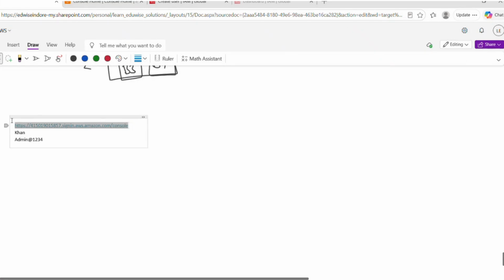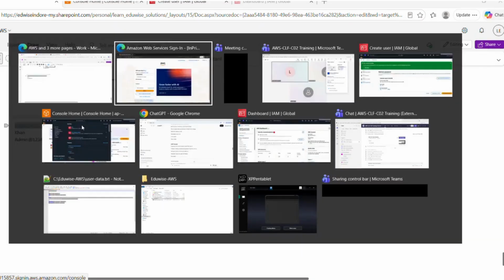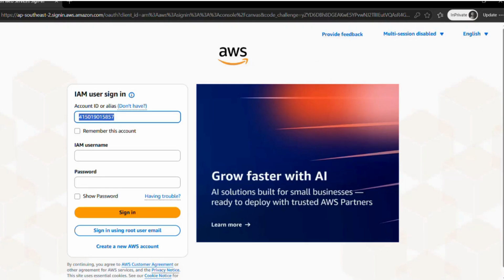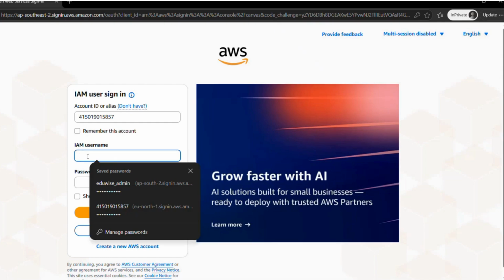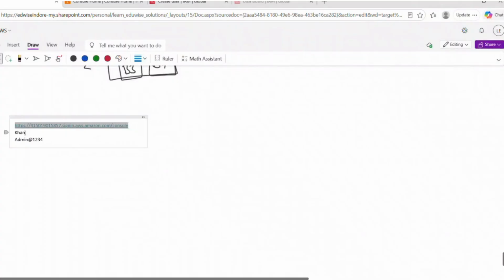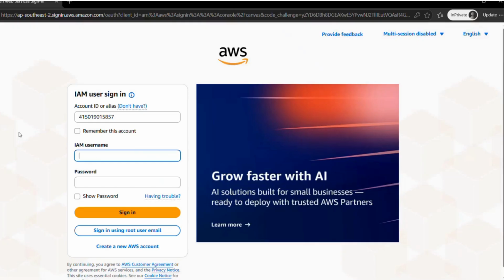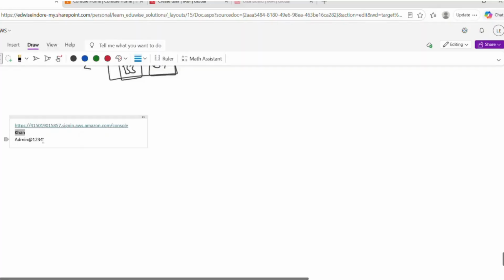See, console login URL. We use this URL to log into the AWS console. Using that, this account ID is auto-filled. Now we need to provide the IAM username and password. In our case, username is Khan. So I will provide Khan and the password.